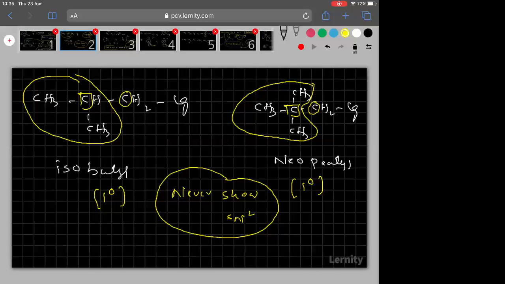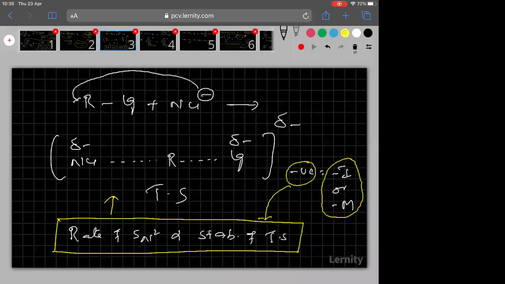This is the second slide where I explained the isobutyl and neopentyl systems. Followed, then stability of transition state, third slide.